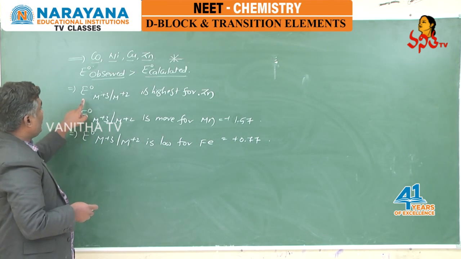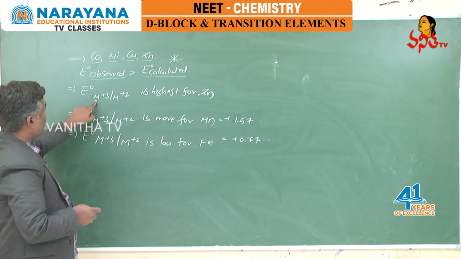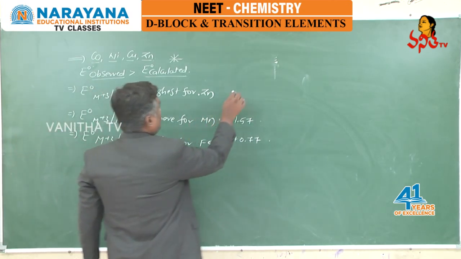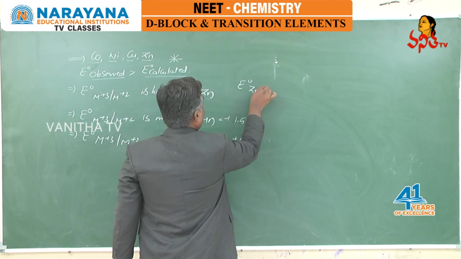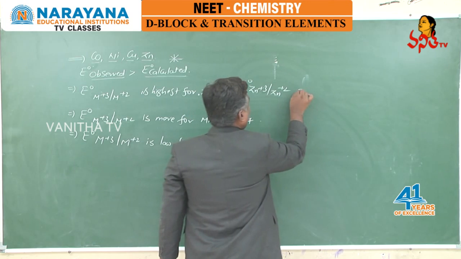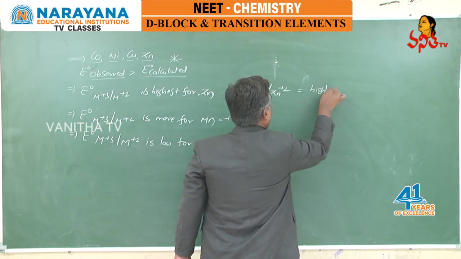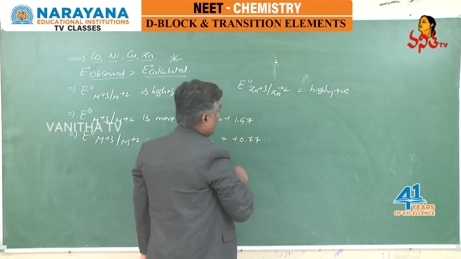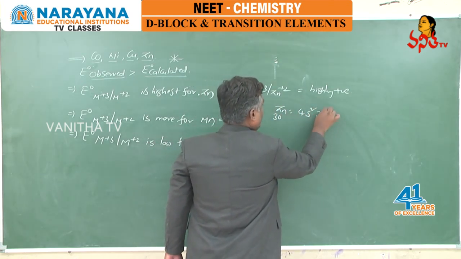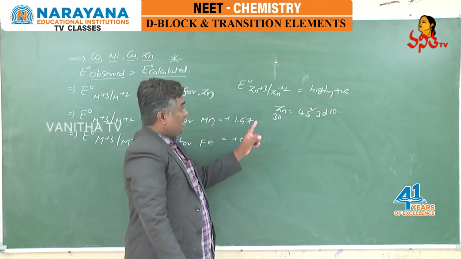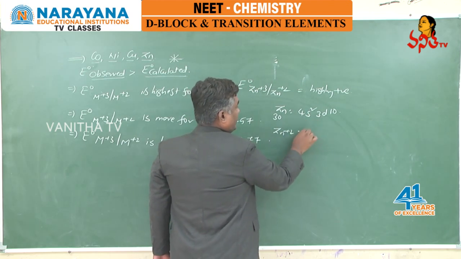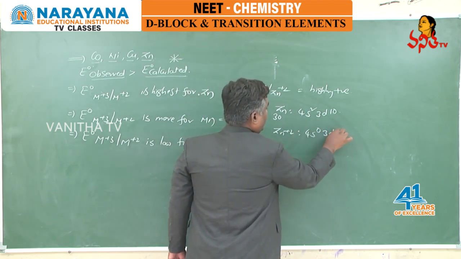At the same time, if you look at the next point, E naught of M plus 3 by M plus 2 is highest for zinc, they are asking. Here, E naught of zinc plus 3 by zinc plus 2 will be very highly positive. The reason is, zinc atomic number is 30, 4s2 3d10, and zinc can easily form zinc plus 2 by losing 2 electrons, becoming 4s0 3d10.